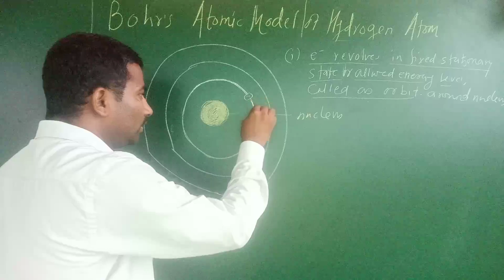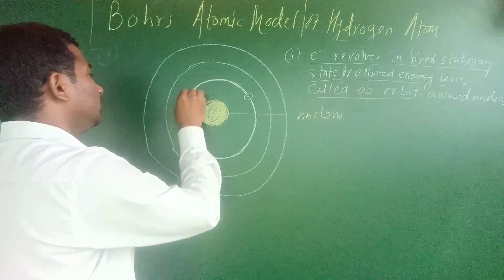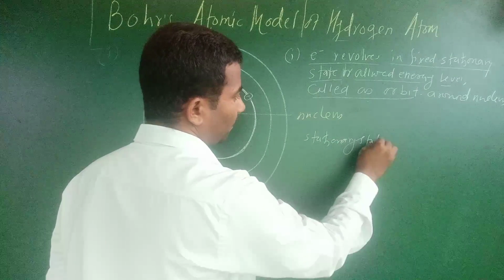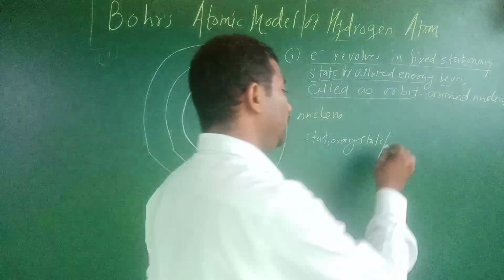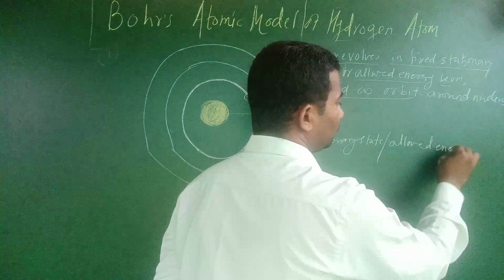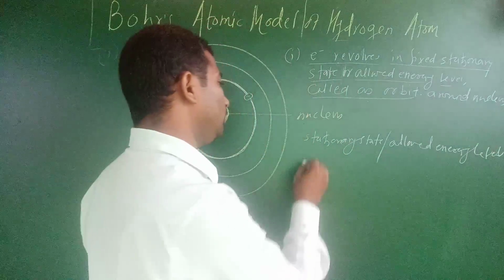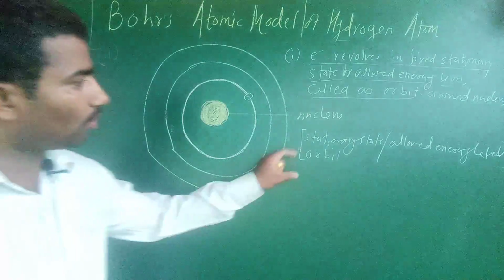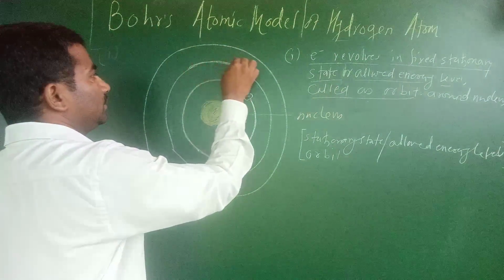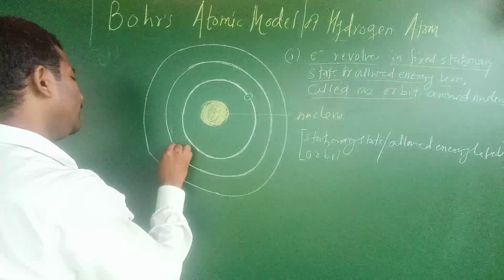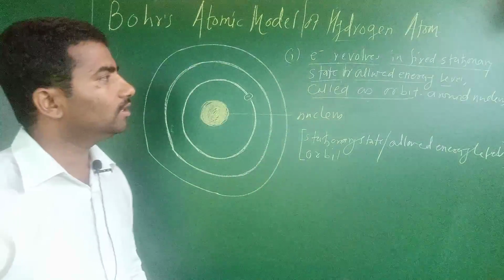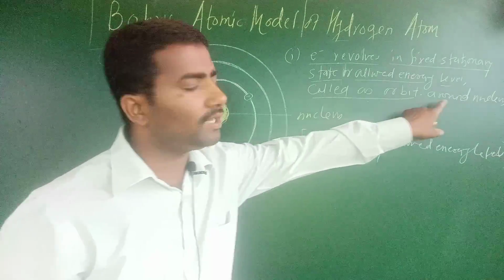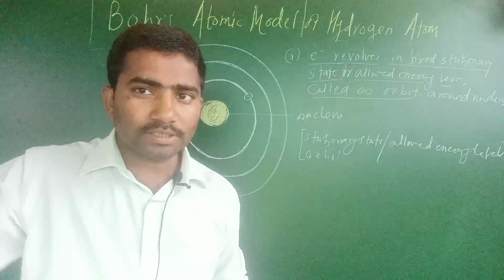Electrons are revolving in the stationary state, which is also called allowed energy levels, or orbit. So electrons are revolving in the stationary state or allowed energy levels called orbit, and that orbit is present around the nucleus.